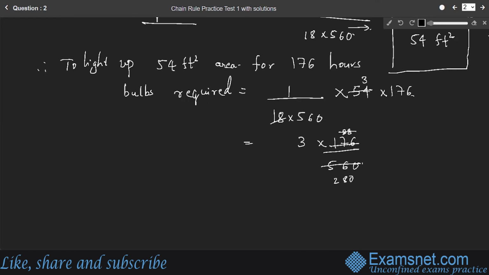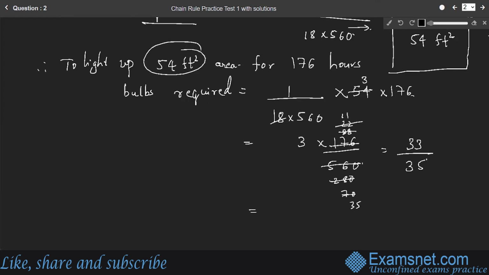4 into 22, 4 into 70. So we have 22 by 70. So can 2 into 11, 2 into 35. So we have 11 into 3, which is 33 by 35, right, is the answer. So 33 by 35 number of bulbs are required to light up 54 square feet area.